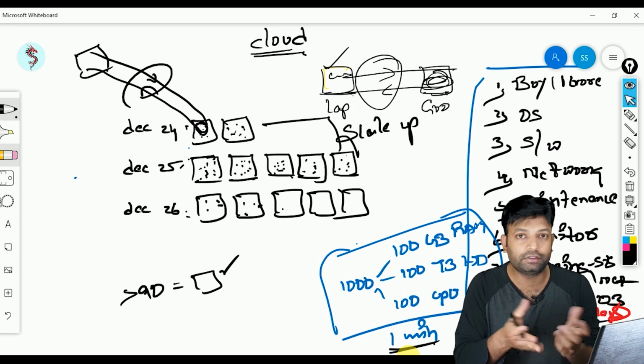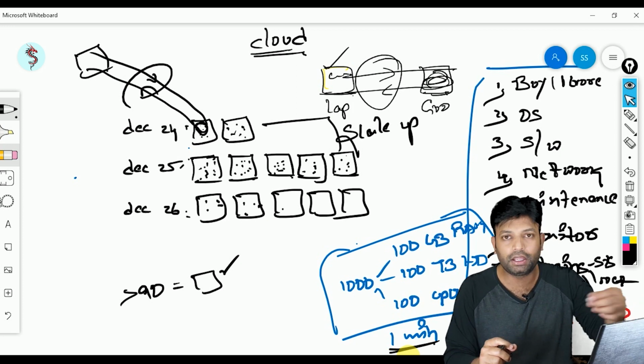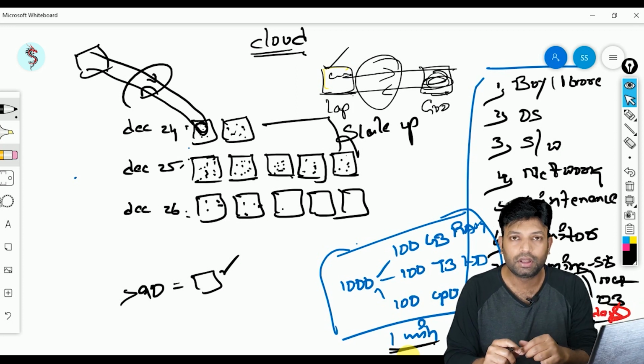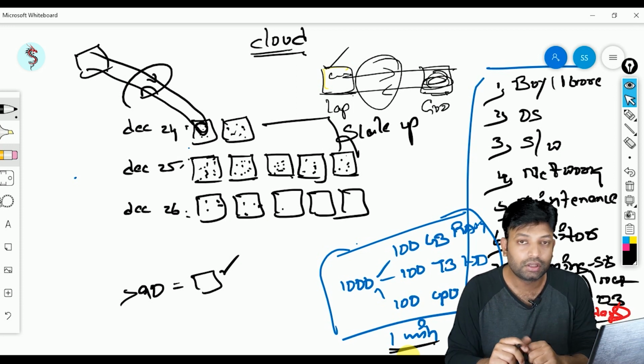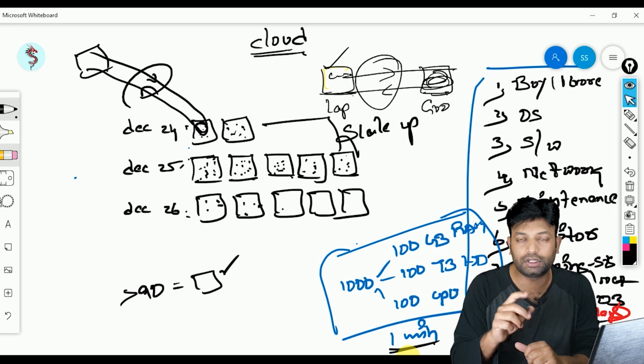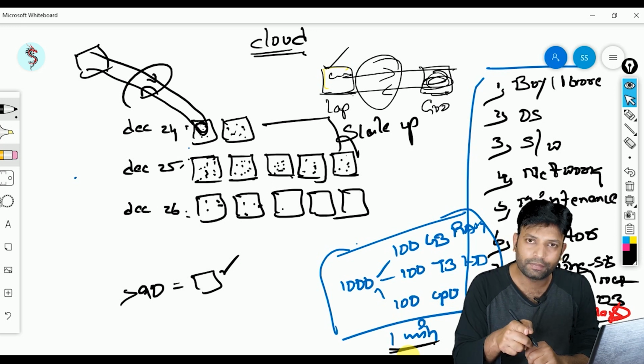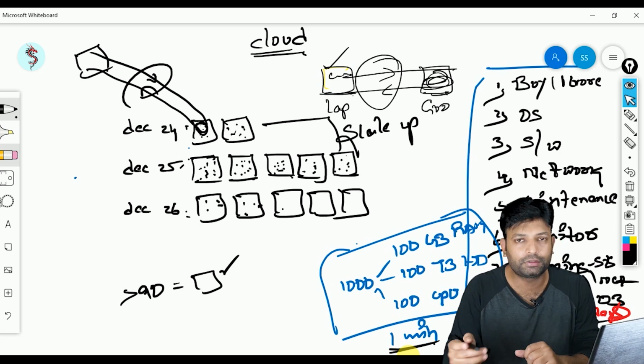Okay, you may say that Sai, sell off those servers. See, I'm buying in one day, again next day I'm selling, again next occasion I need to buy again. That's not so easy, right? Correct or not? So that is a problem if you go with a physical setup. But again here, if you go with cloud, we have a proper solution.